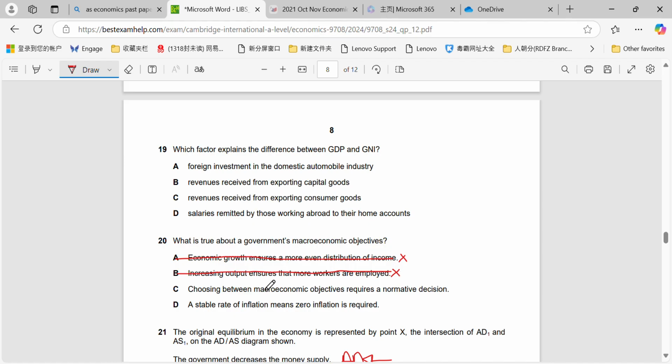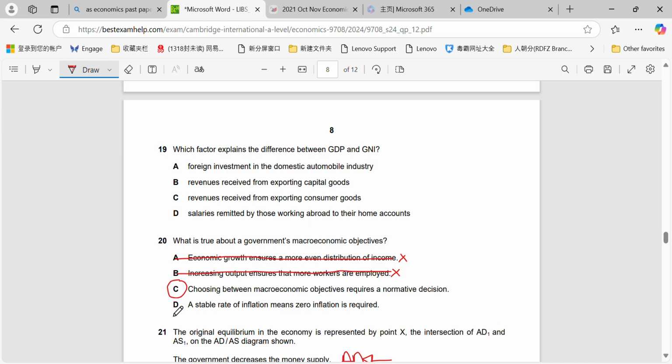Choosing between macroeconomic objectives requires a normative decision. That is true. So we know that there's conflicts between the macroeconomic objectives of governments. So therefore, they require an opinion or a subjective decision on which policy would be best, because essentially the difficulty in having policies where they don't overlap with each other and end up causing conflicts between all of their different macroeconomic aims is that it is highly unlikely that they can find a policy which will do all. So they need to make subjective opinions based on what they want to follow at that time.